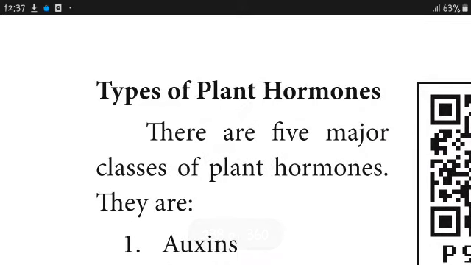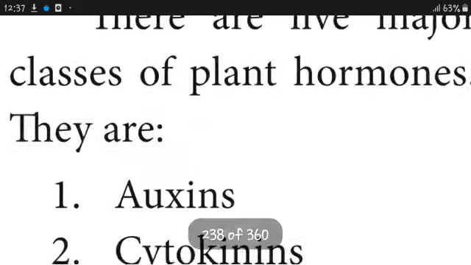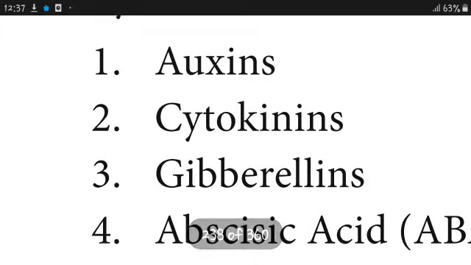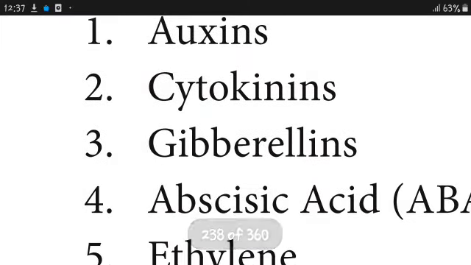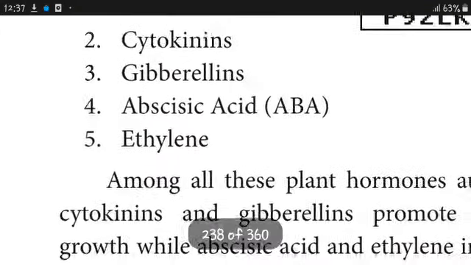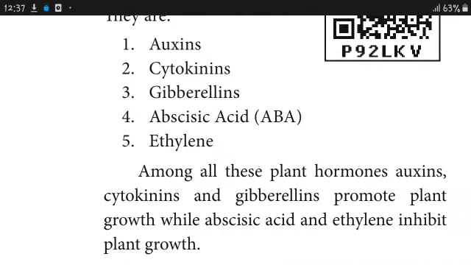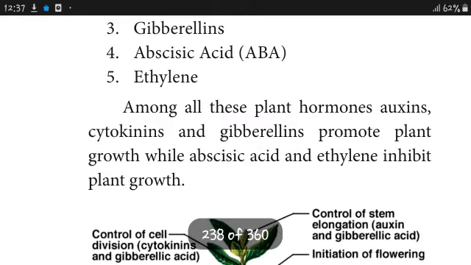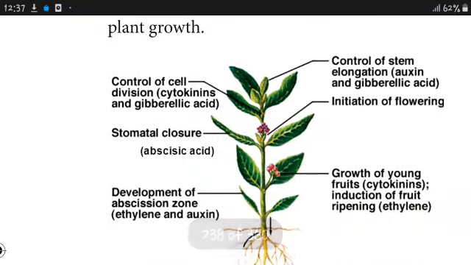Types of plant hormones. There are 5 major classes of plant hormone: auxins, gibberellins, cytokinins, abscisic acid and ethylene. Among these 5 hormones, auxins, cytokinins and gibberellins promote plant growth, while abscisic acid and ethylene inhibit it, that is, they don't allow the plant to grow. See, this is the plant. Cytokinins control cell division in the leaf, gibberellic acid controls growth of the stem, auxin the growth of the stem, and gibberellins the growth of fruit.